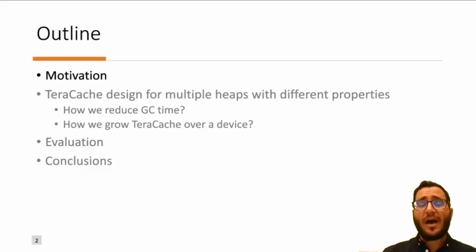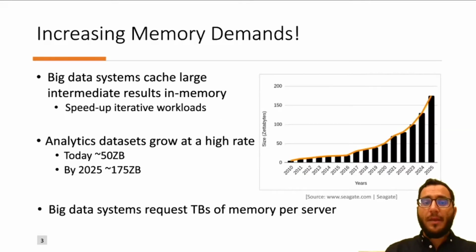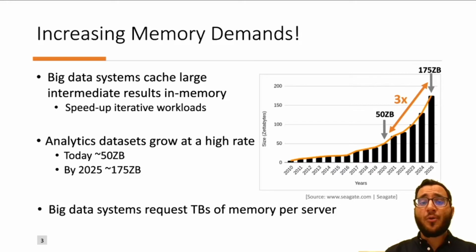In this presentation, I will discuss big data systems that need to process data in memory, but the data grow faster than memory. Big data systems cache large amounts of intermediate results in memory to speed up machine learning workloads. Today, big data systems demand more memory because analytics datasets grow at a high rate. As shown in the graph, from an analysis made by Seagate, the global data is expected to grow 3 times until 2025. As a result of that, big data systems require terabytes of memory per server to keep up the processing.